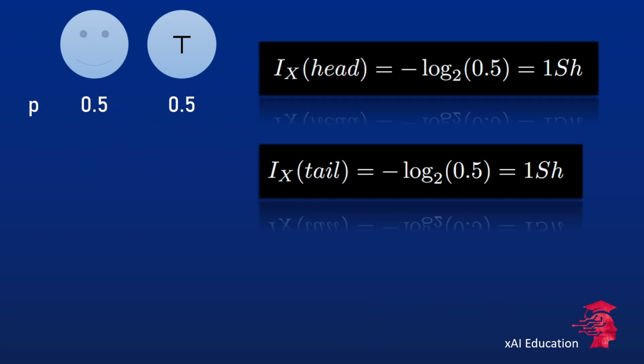So let's come back to our two-coin scenarios. Let's compute the information content of heads and tails in both scenarios. Let's start with the first scenario, where when we evaluate the information content of heads and tails, it will be equal to 1 Shannon, because minus the logarithm in base 2 of 1/2 is 1. Each outcome, heads or tails, has, as expected, the same information content of 1 Shannon, since both are equally likely.